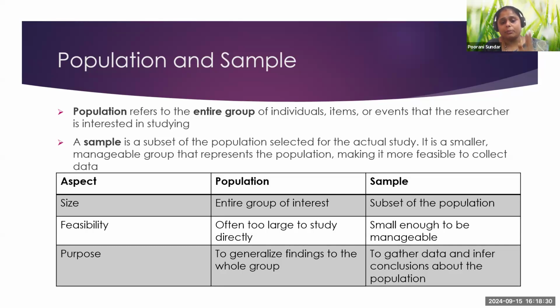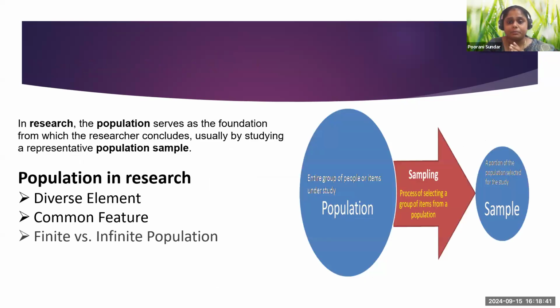When you talk about the population, it generalizes the findings to the whole group, and it gives the data to infer conclusions for the selected population. If you see this diagram, it will be clear. The population is an entire group of people or items. Sampling is the process of selecting a group of items from the population, and that portion selected for the study is my sample.